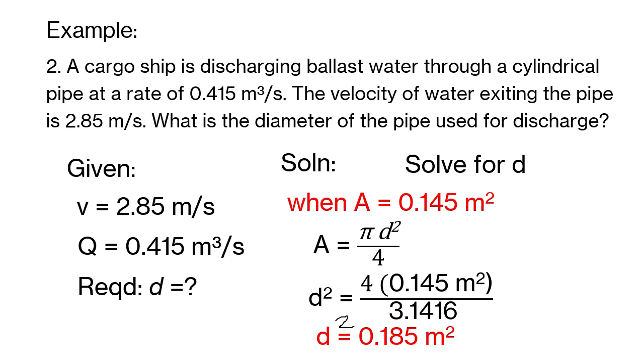So to get d, we still have to find the square root of 0.185.